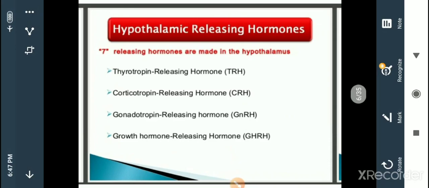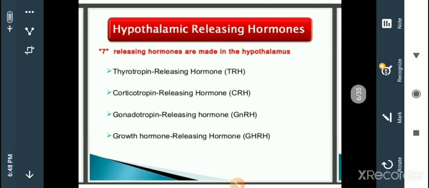Gonadotropin, and corticotropin: let me tell you, this acts on the adrenal glands, which release hormones like cortisol and adrenaline. So this is the corticotropin releasing hormone.